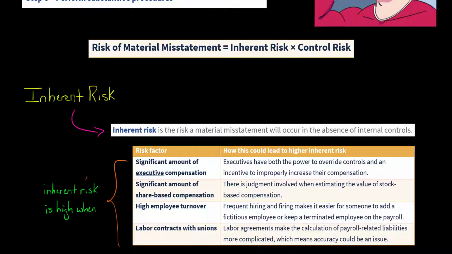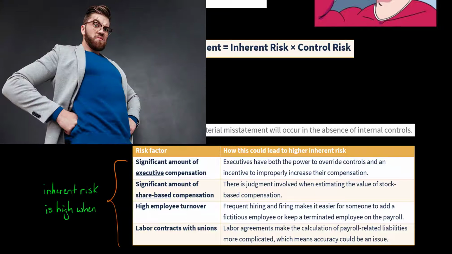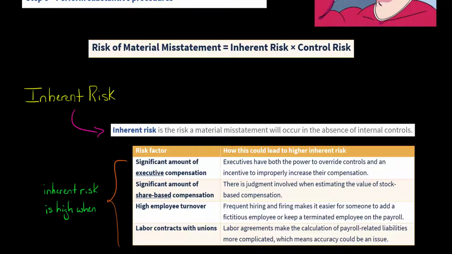Okay, so inherent risk is high related to the payroll cycle when you have several different risk factors. For example, if you have a significant amount of executive compensation, then inherent risk can be high. Why is that the case? Well, if you think about it, executives like the CEO, the CFO have the power to override internal controls, and they also have an incentive to try and make their compensation as high as possible. So you might have issues like options backdating or other frauds that can occur. So if you have a very high level of executive compensation, there's going to be more inherent risk.